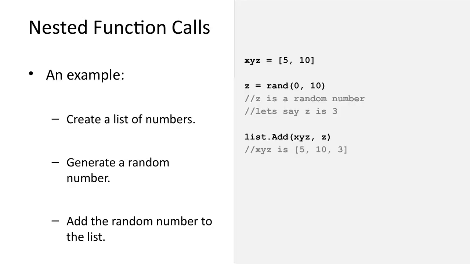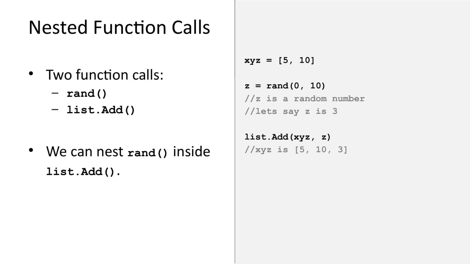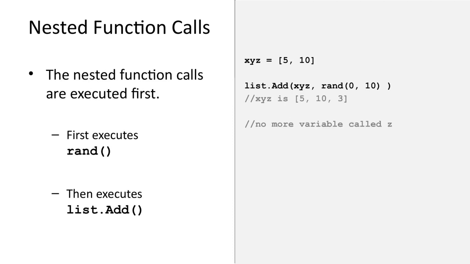Let's look at a more complete example. Here is some code that creates a list of two numbers, and then adds another to the end of the list. Note that the gray lines of code that start with a double / are code comments. The code includes two function calls. Instead of writing these function calls on separate lines, one can nest one inside another. This reduces the number of lines of code that are required. And it also means that we have one less variable. In this case, the variable called z is no longer required.